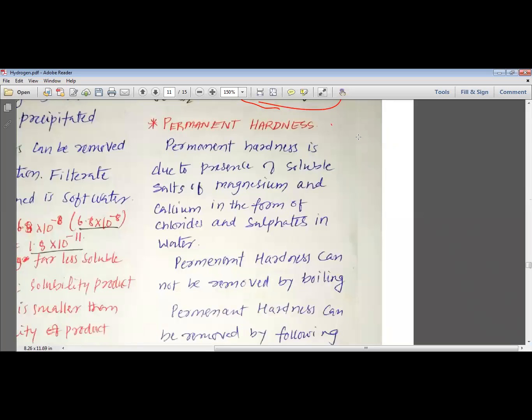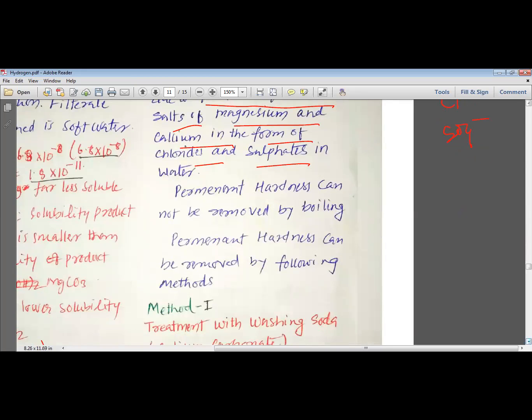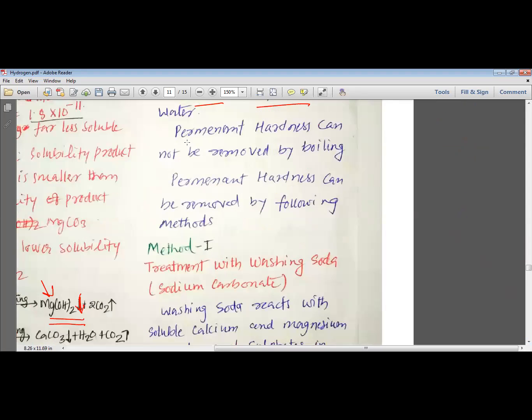Now, my dear students, we want to study permanent hardness. As we have seen, hydrogen carbonate salts give the temporary hardness. That means chloride salts and sulfate salts must be giving the permanent hardness. So permanent hardness is due to the presence of soluble salts of magnesium and calcium in the form of chlorides and sulfates. If you have calcium chloride, magnesium chloride, calcium sulfate or magnesium sulfate present in water, this water contains permanent hardness.